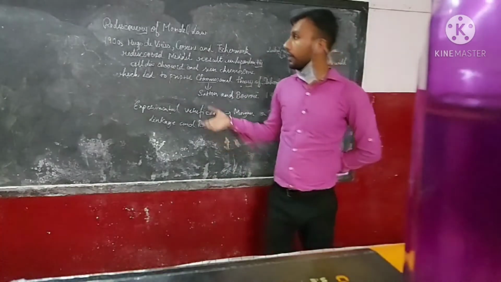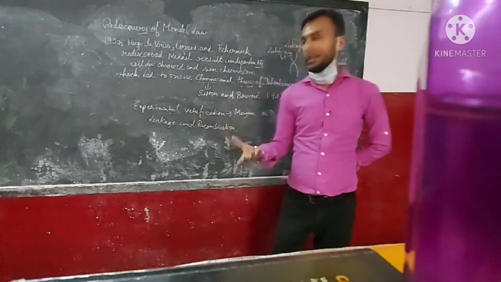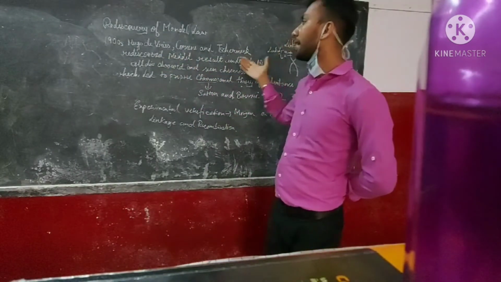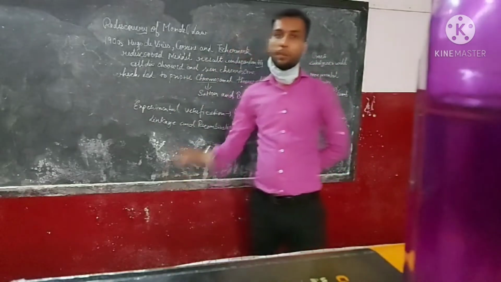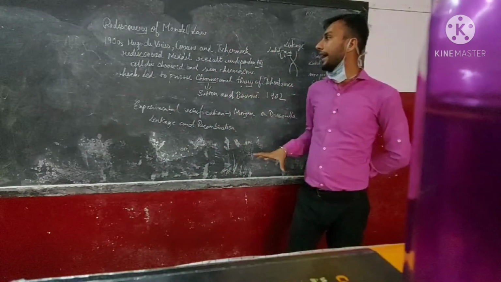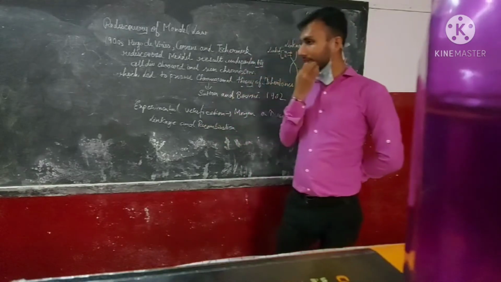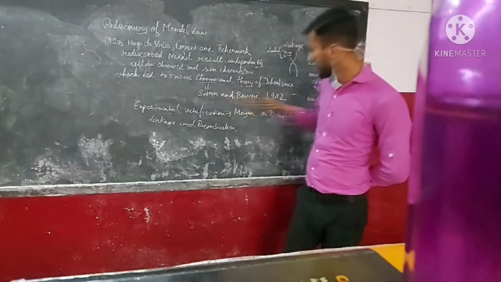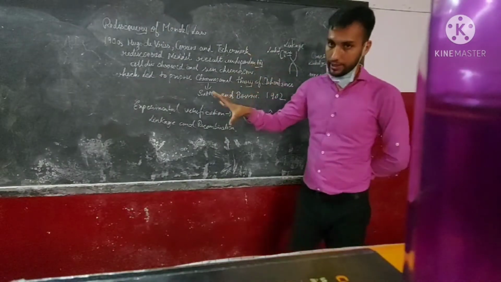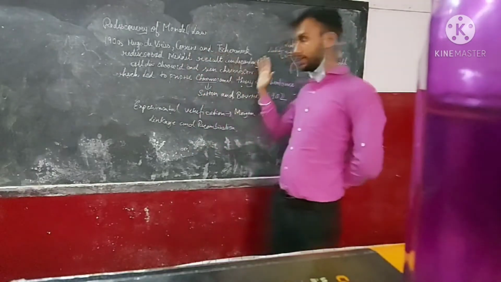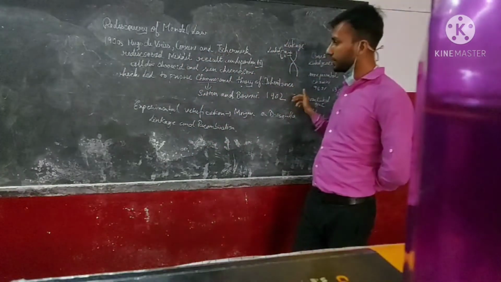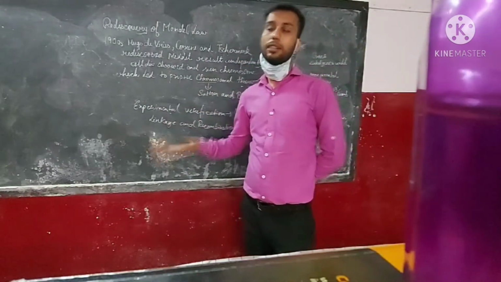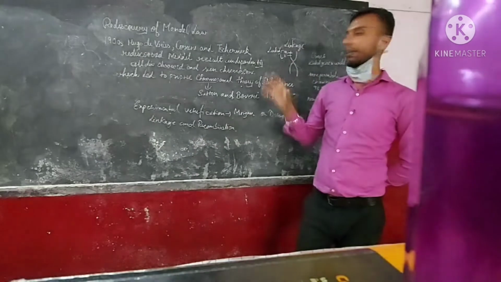So after that, a few more scientists came to rediscover Mendel's result: Hugo de Vries in 1900, Correns and Tschermak. They three came and independently rediscovered Mendel's result, and observed the cell division occurring in the chromosomes. Then they helped Sutton and Boveri, who gave their further results independently. In 1900, these three scientists had given the results of Mendel's experiment in their own form, by observing the chromosome.